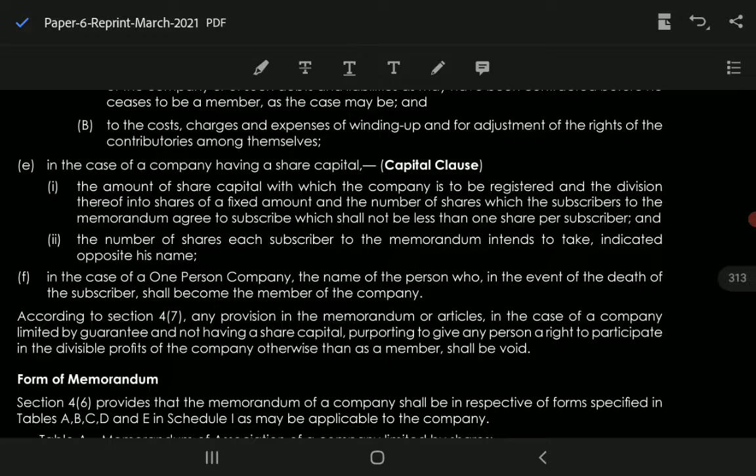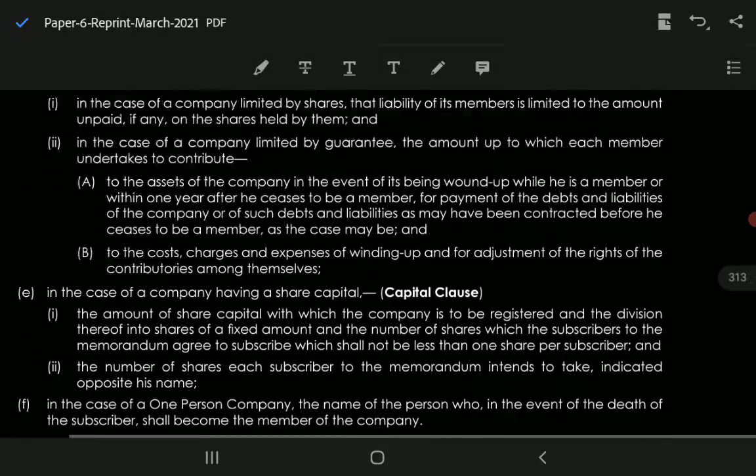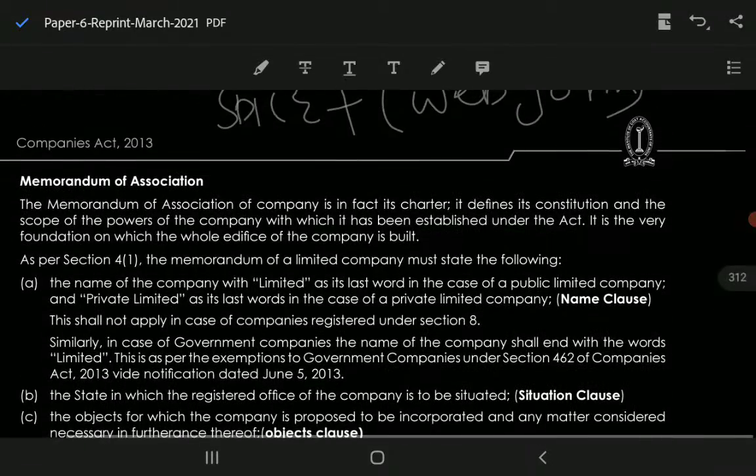ठीक है. In case of One Person Company, the name of person who in the event of death of the subscriber shall become the member of the company. अब इसमें हमने नॉमिनी का पॉइंट किया था, जिसमें अगर पर्सन इन द इवेंट ऑफ डेथ ऑफ द सब्सक्राइबर, the nominee will become the member of the company, ठीक है. This covers the Section 4, which is the Memorandum of Association.